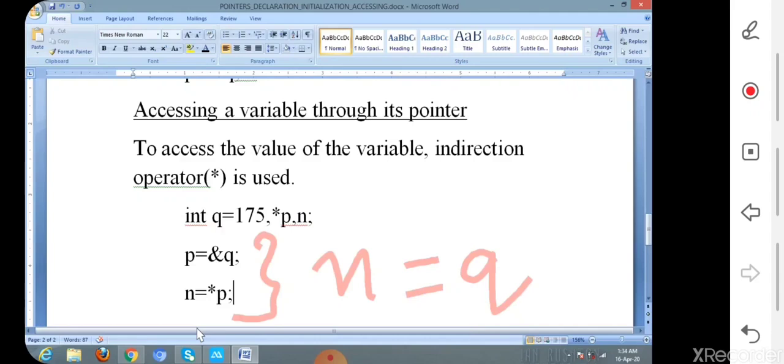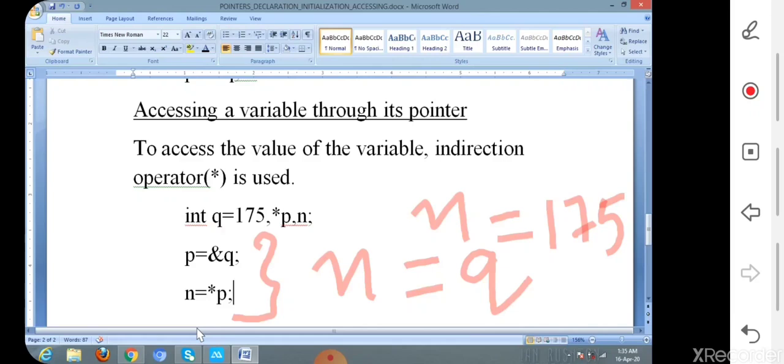That means n contains the value 175. Is it clear? Okay, that means star p denotes nothing but the exact value of the normal variable but not an address. Address is stored in p.